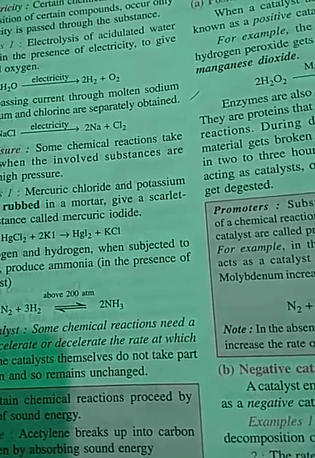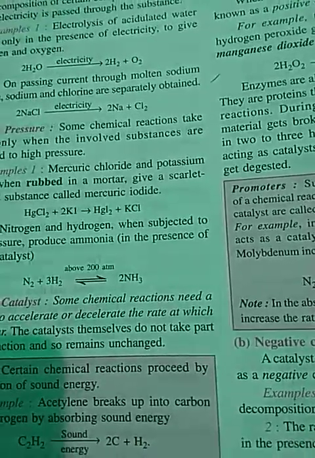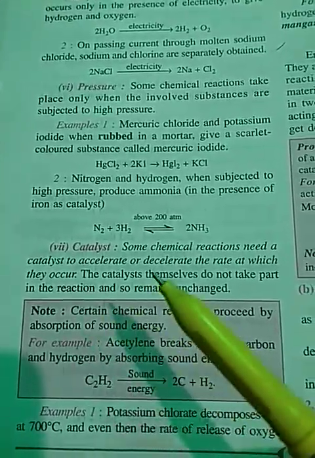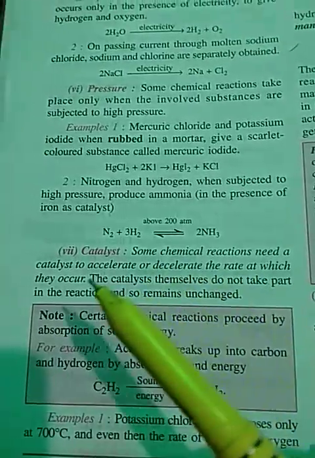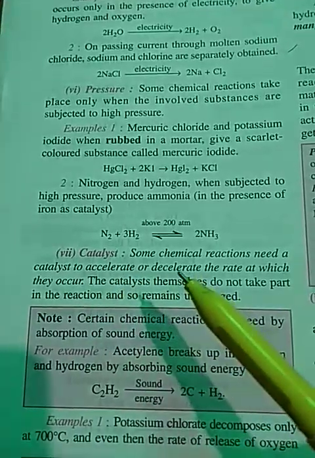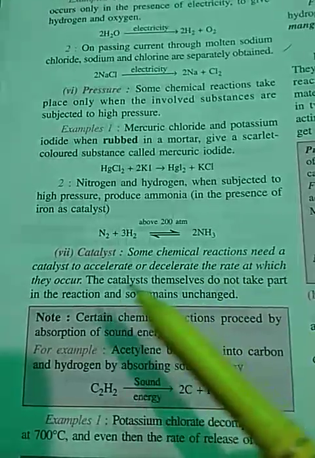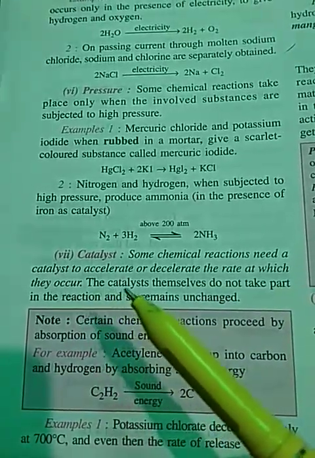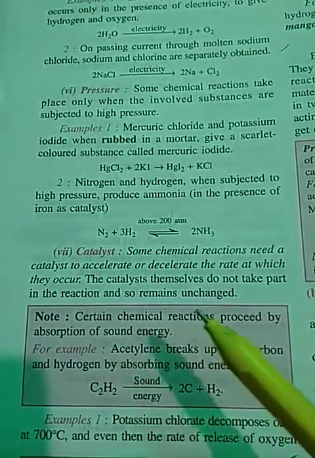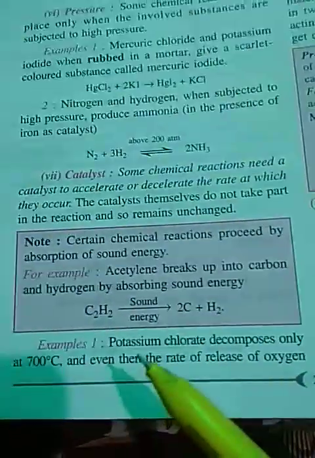The chemical substance which increases or decreases the rate of chemical reactions but does not take part in the chemical reaction. It remains unchanged. Some chemical reactions need a catalyst either to speed up, accelerate, or to slow down, means decelerate, the rate of reaction at which they occur. The catalyst does not take part in chemical reactions. It remains unchanged. Here are the examples.